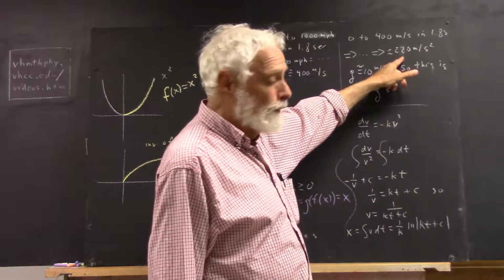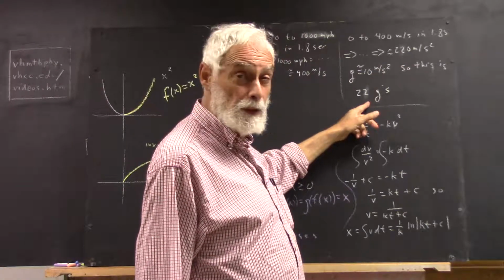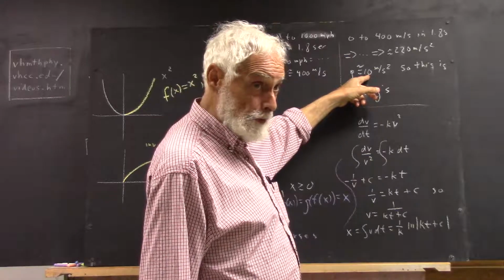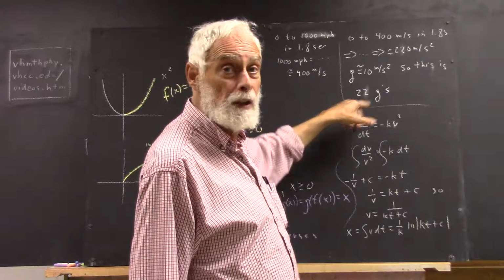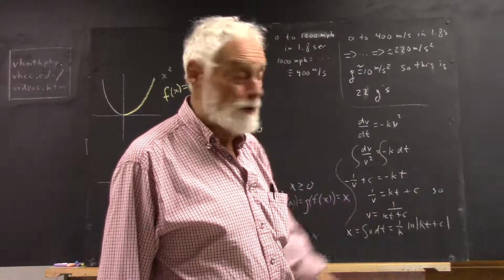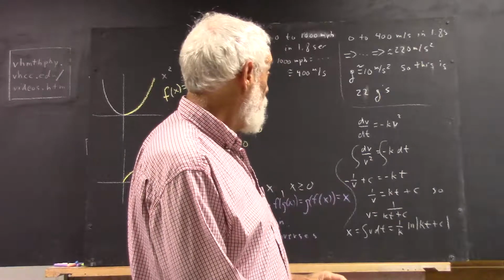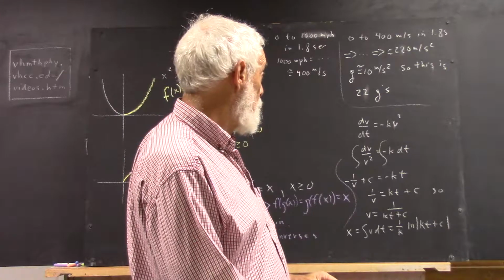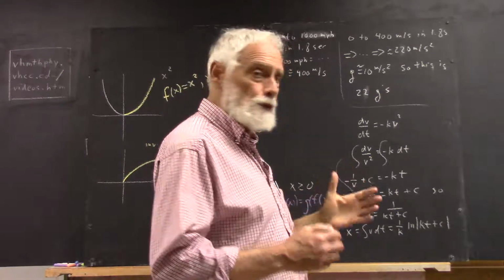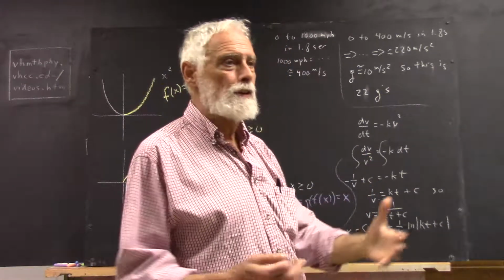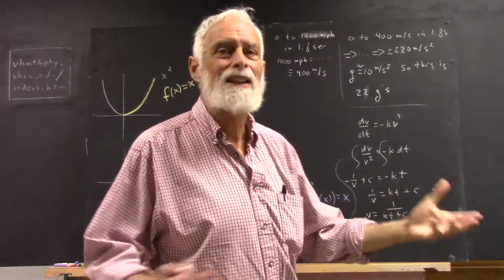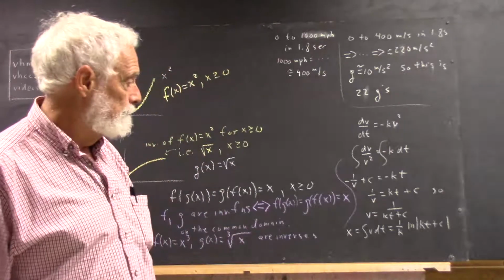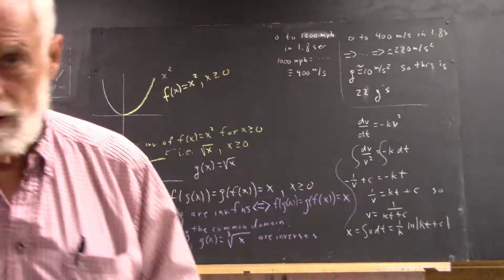But this is a little higher than 220, so this will be a little higher than 22, so I'll leave it to you to figure out if you use the 9.8 meters per second squared, if it's actually 23 G's, which doesn't really feel all that much different than 22 G's, I don't think. And it just feels like a jolt, because if it lasts much longer than a jolt, it is going to kill you. Okay, so there's 22 G's. Now there's another problem. We'll take a quick look at that.